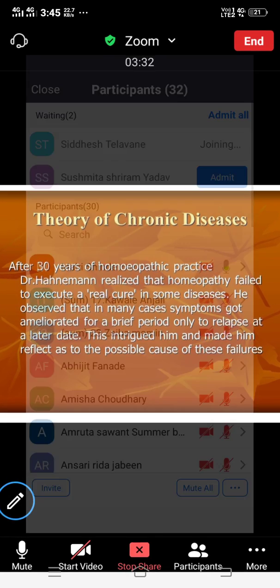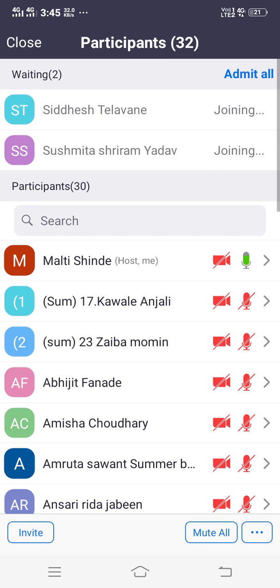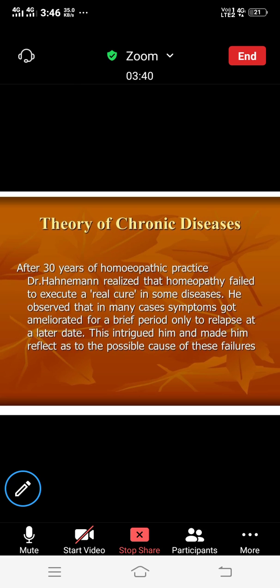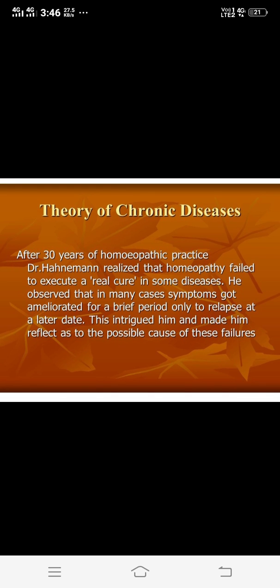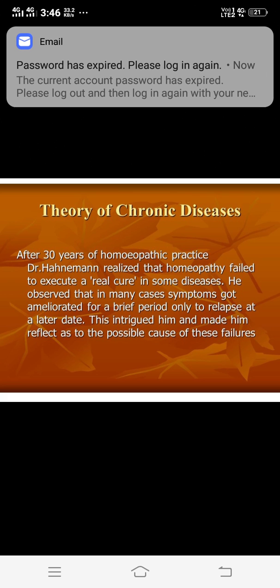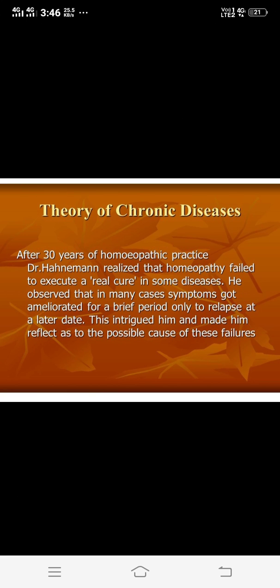So we are discussing the different reasons behind the theory of chronic diseases that Hahnemann put forth, to find out the main reason why chronic diseases reappear again and again. He put forth these five reasons. First, the law of similars might not be a law of universal application. Second, there are few medicines proved in homeopathy that cannot cover the number of diseases of human beings.